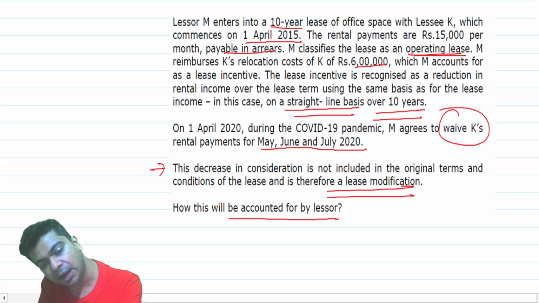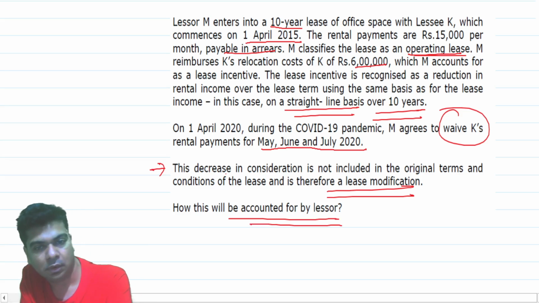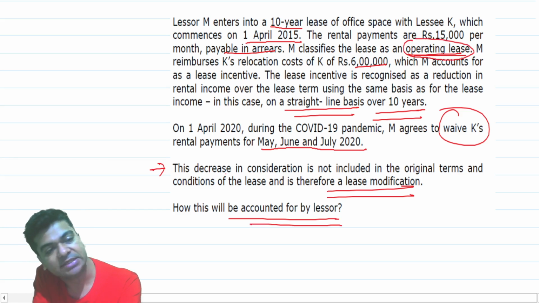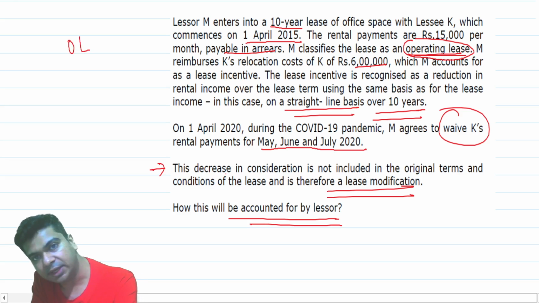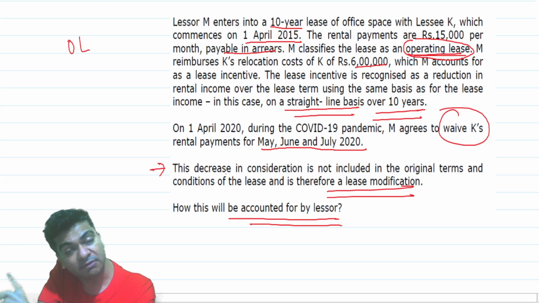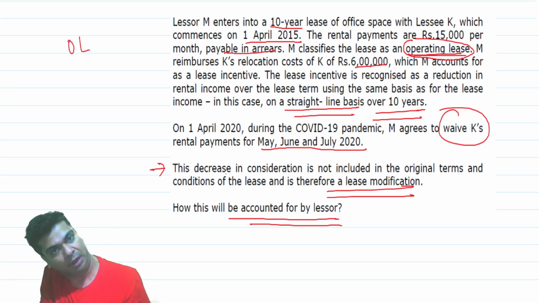How will this be accounted for? Okay, originally we have classified this as an operating lease. So we have an operating lease. Remember, whenever an operating lease is modified, we treat it as termination of the old lease and creation of a new lease.